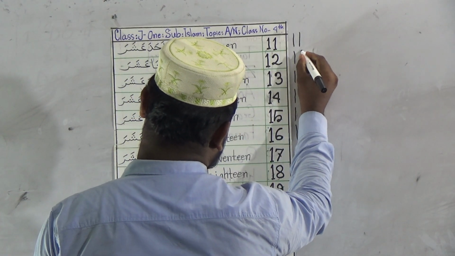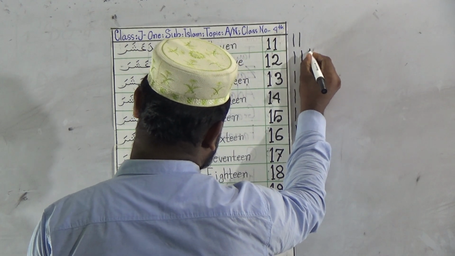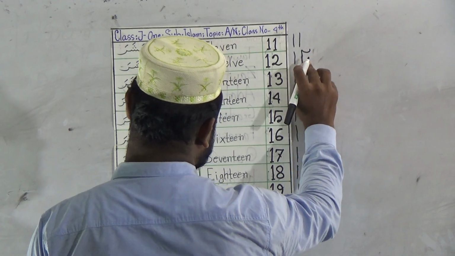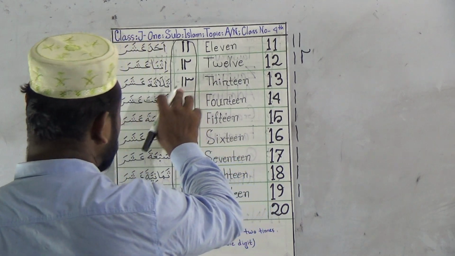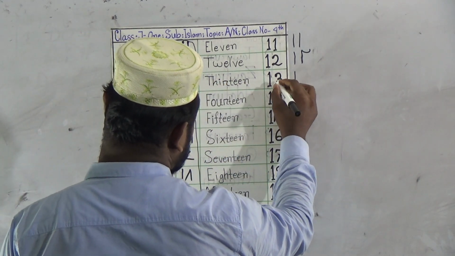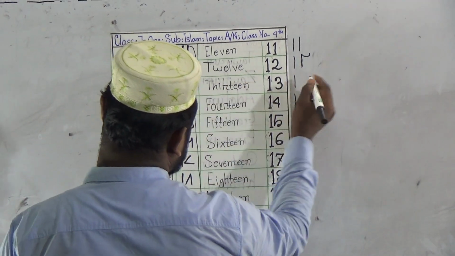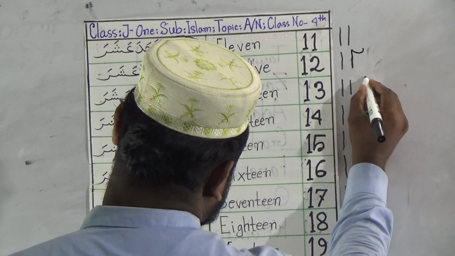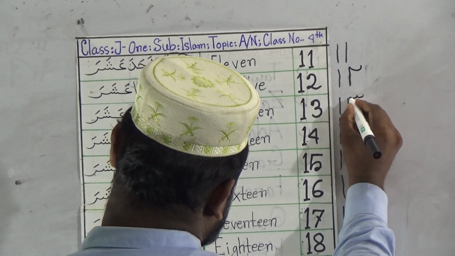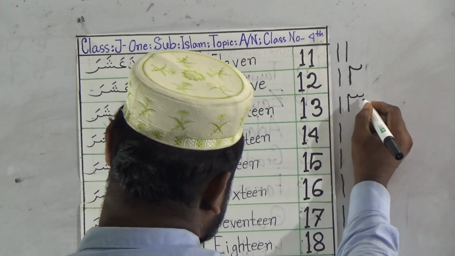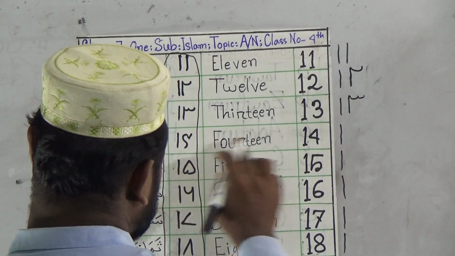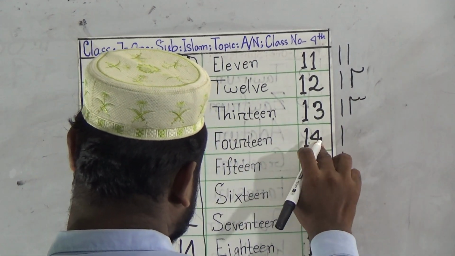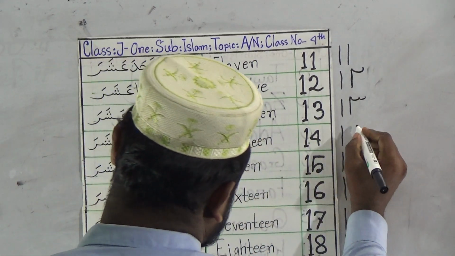Firstly give one stick and write down this. This is 12 and this is 13. 13 is 1 and write down 3 in Arabic. Firstly write one stick and give 3 round heads. This is 13. And 14 is 1 and 4 in Arabic is like this.